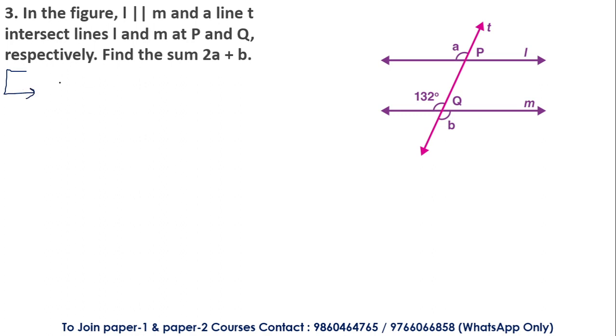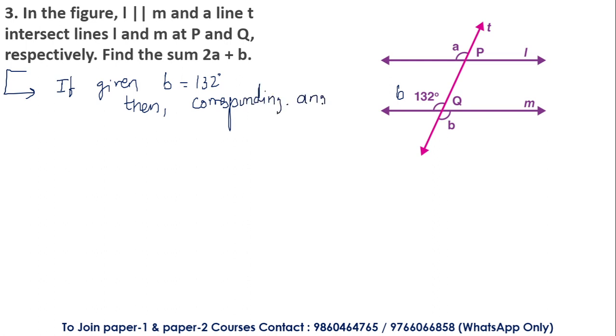Okay, so if given, let us consider this to be B, if B is equal to 132 degrees, then as per the corresponding angles, angle A is also going to be 132 degrees.